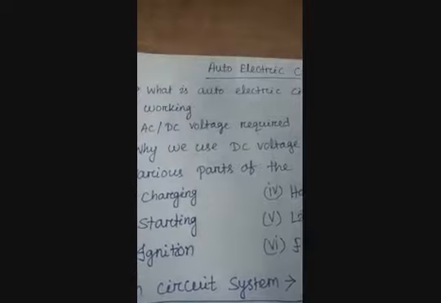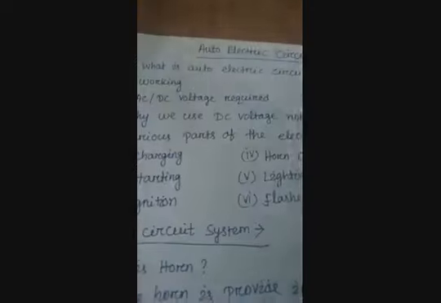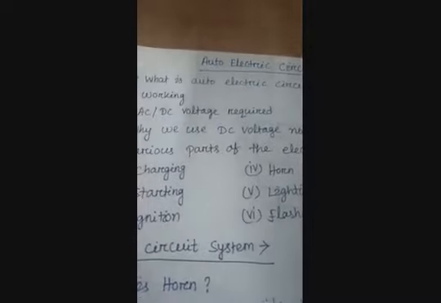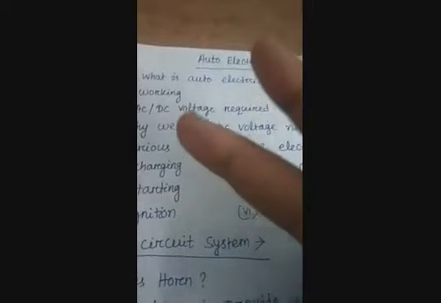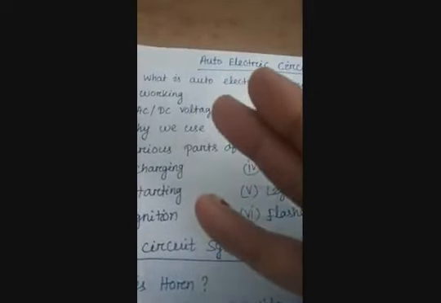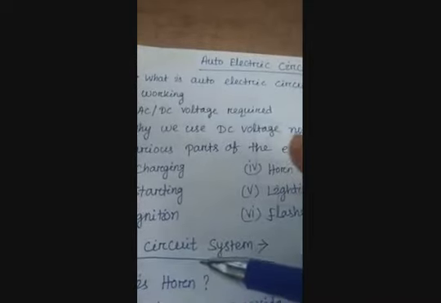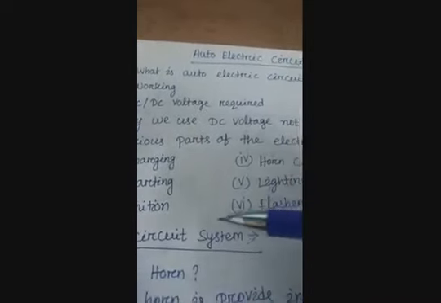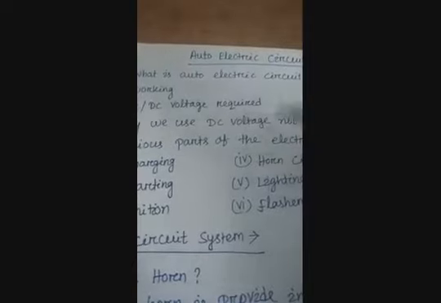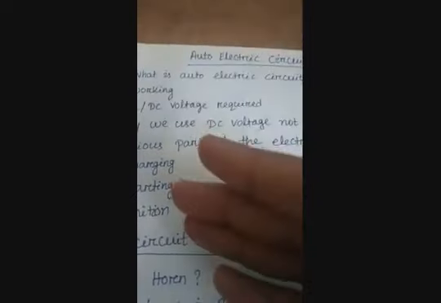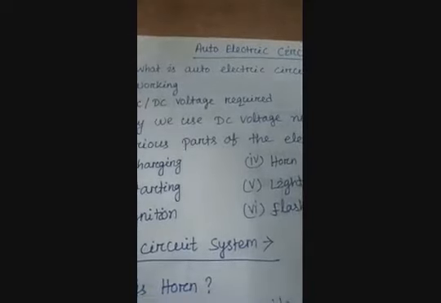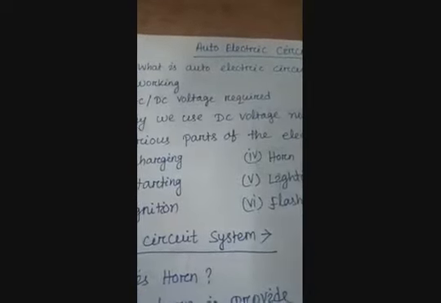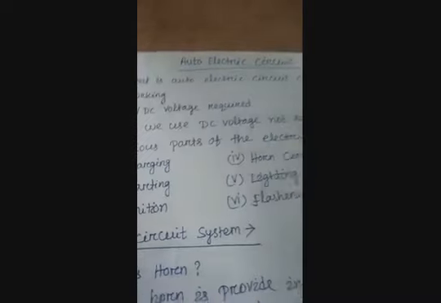If one of these three parts, the alternator, starter or battery, is not working properly, or if both are not working properly, then the vehicle cannot start.